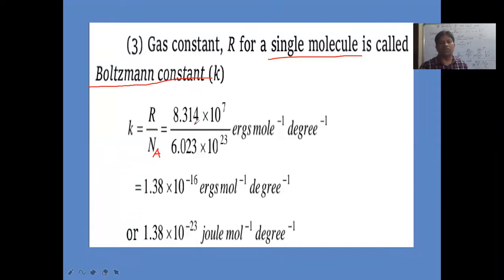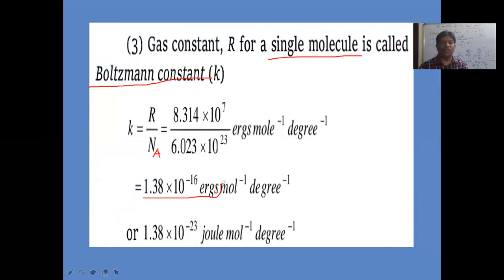R value in erg is 8.314 into 10 power 7 ergs, because 1 joule equals 10 power 7 ergs, per mole per Kelvin. Then we get 1.38 into 10 power minus 16 ergs.